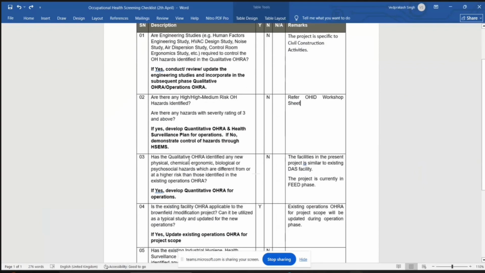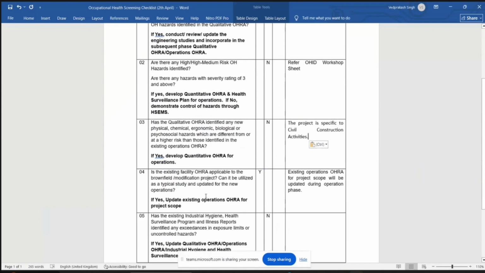Qualitative or... no concern with stability, construction period is there. Correct? Yeah. Report to it. Yeah. Is the existing facility? No. Oh, yes.